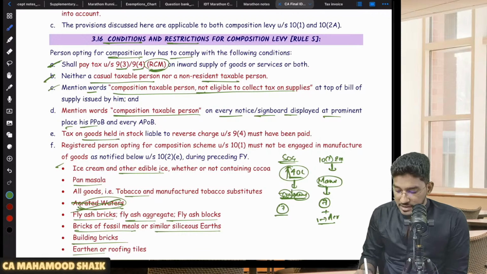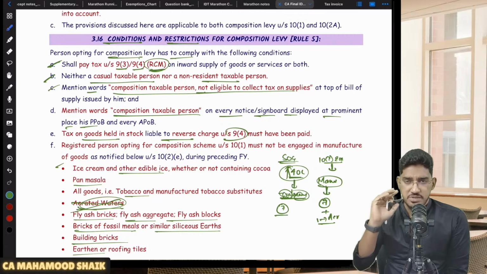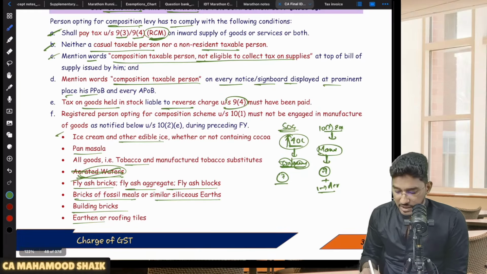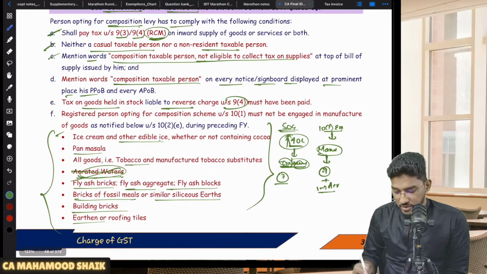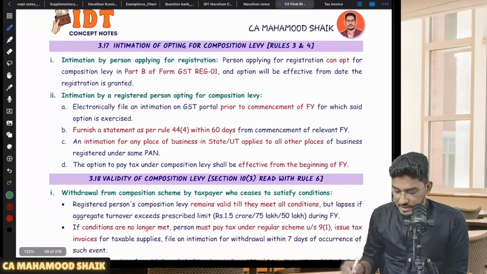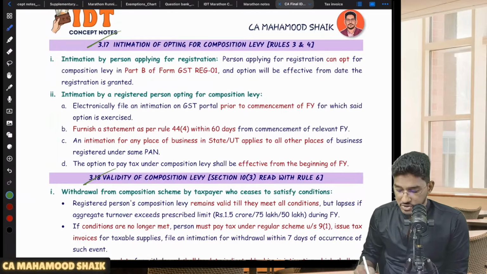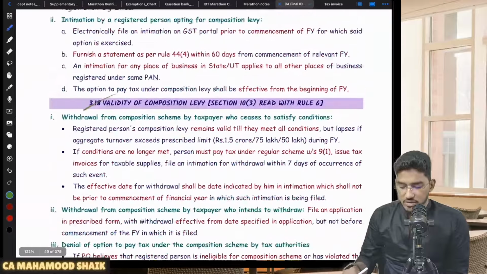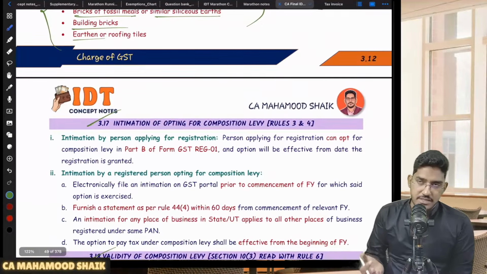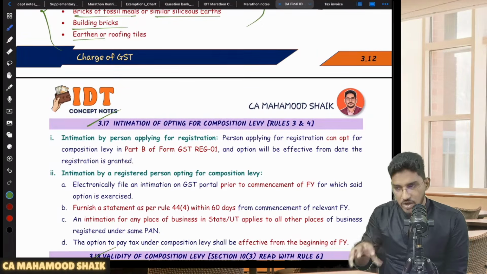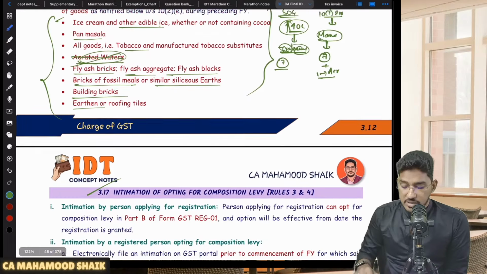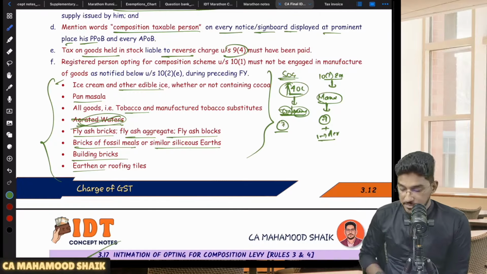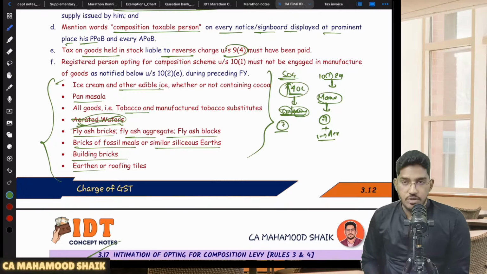And tax on goods held in stock are liable to RCM should be paid. So under 9 subsection 4 RCM liabilities will be there. That also you have to discharge. And registered person should not engage in manufacturing. So this also I have told, these products you should not manufacture. Then there are some procedural formalities, how you can opt for composition scheme, how you can withdraw from the composition scheme. That procedural formalities are there that you can have a look at it. So on procedural formalities, they mainly ask a question at the inter level. At final level, on composition levy, they might not ask procedural formalities, but this conceptual understanding, whatever we had, that is important at the final level. Okay, so this is what related to composition levy.